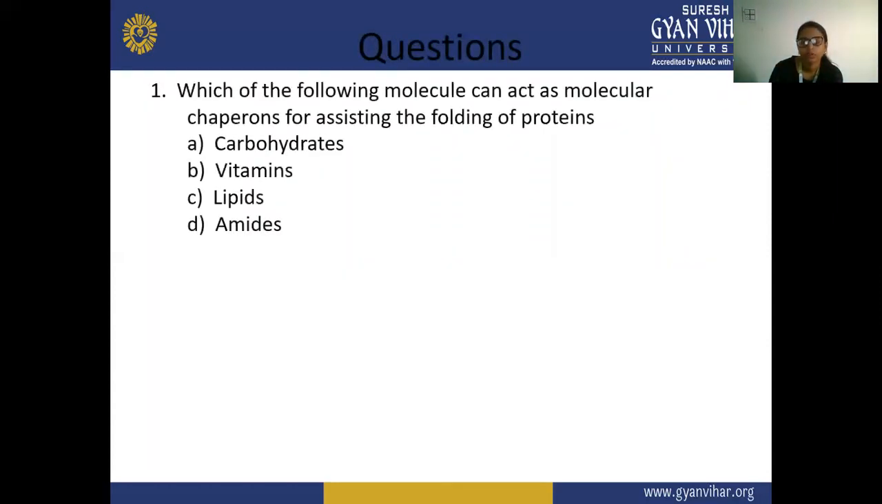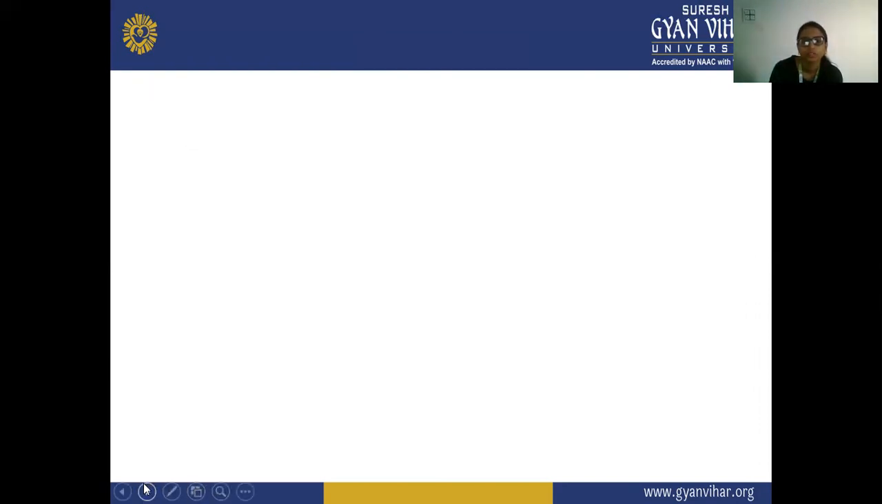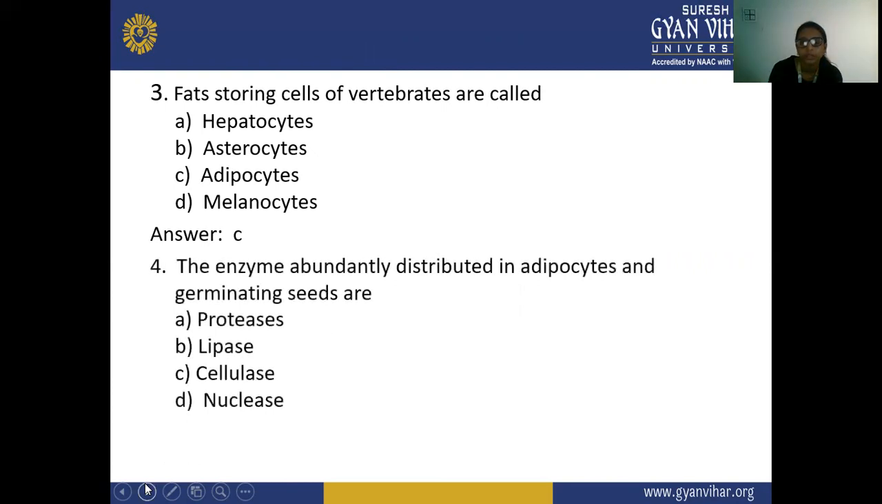Next are your questions. Which of the following molecules can act as a molecular chaperone for assisting the folding of protein? That is your lipid. Next, which of the following macromolecules can be most structurally diverse among the living world? That is your lipid. Next, fat storing cells of vertebrates are called adipocytes. Next, the enzyme abundantly distributed in adipocytes and germinating seeds is lipase.